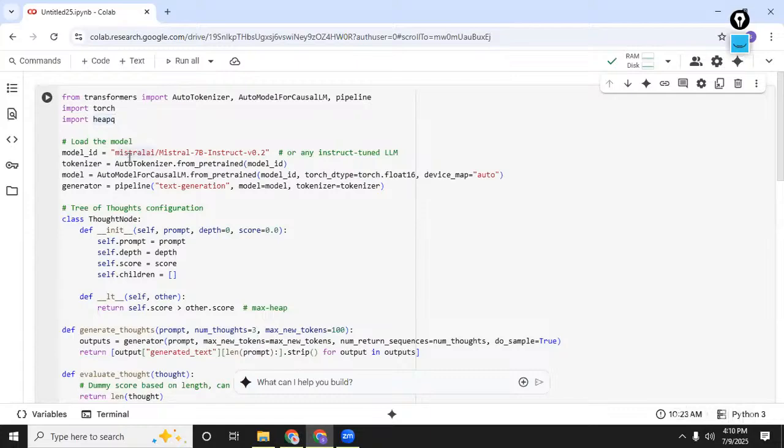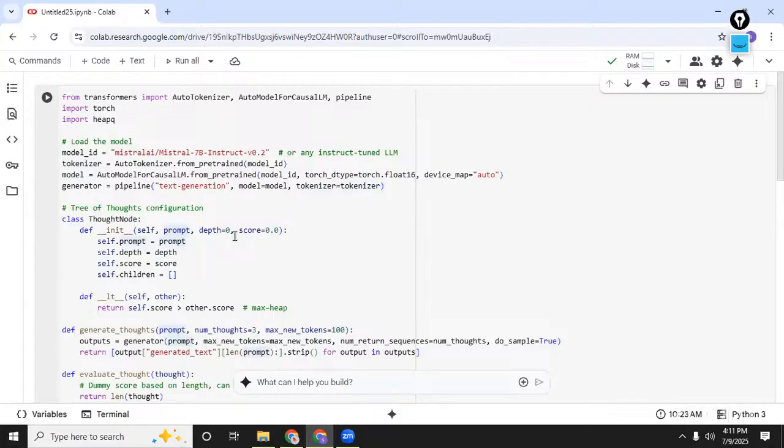Then step two is basically loading a pre-trained LLM from Hugging Face. So here we are taking the instruct tuned LLM, Mistral 7B, and we will initialize it as float16 because this will use less memory and be faster on GPU. Device map as auto so that whichever GPU or CPU is available, it will take up that one. Then this pipeline will set up a text generation wrapper. And AutoTokenizer is using the appropriate tokenizer for the model that you're using.